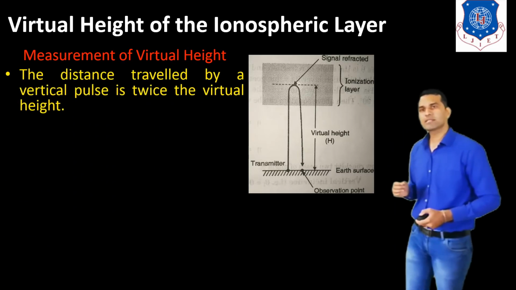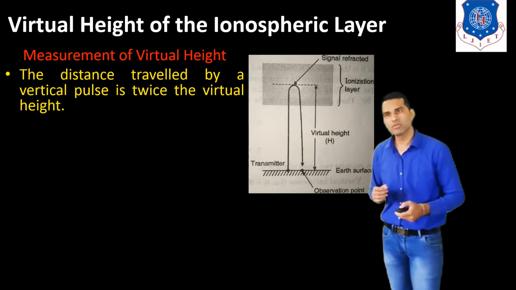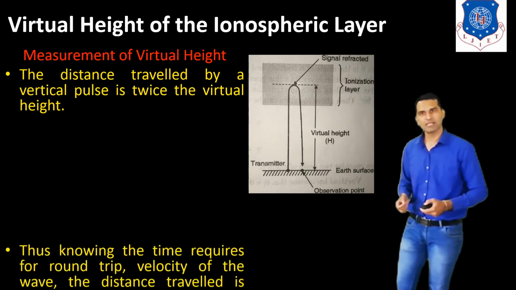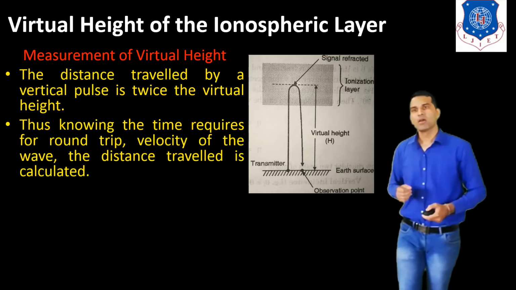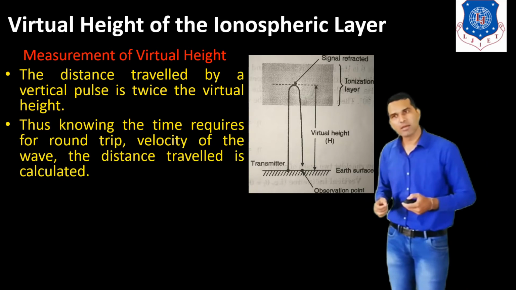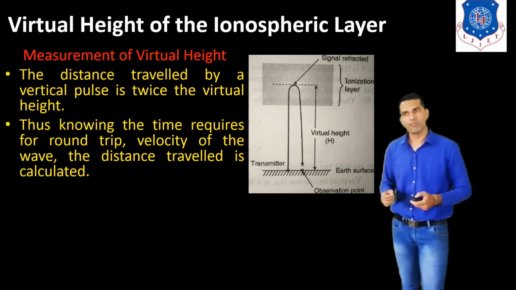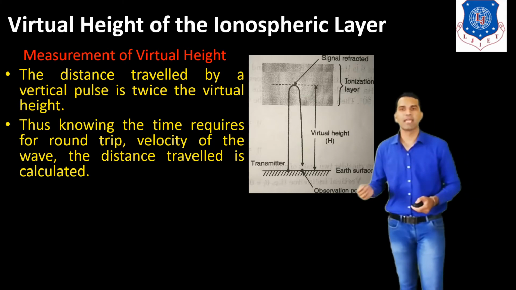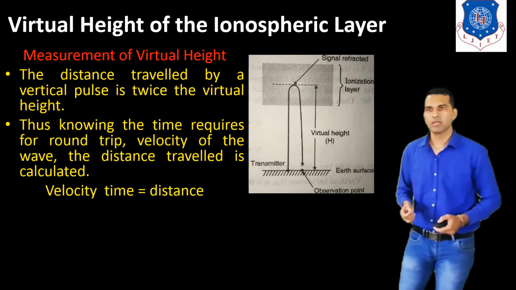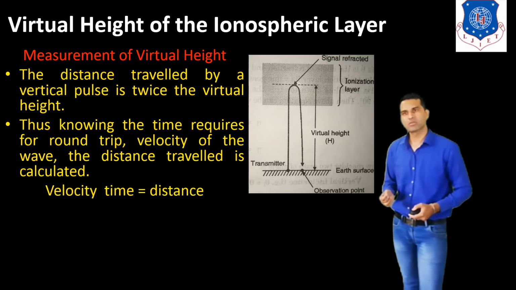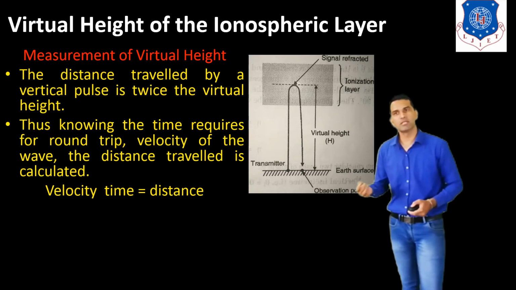The distance travelled by the pulse is twice the virtual height. So, knowing the time required for the round trip and the velocity of the wave, we can calculate the distance travelled. We know that velocity into time is equal to distance.